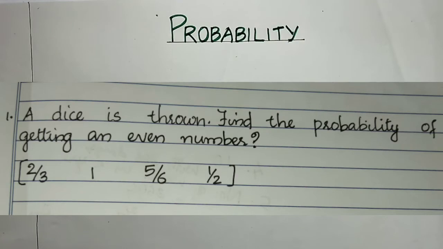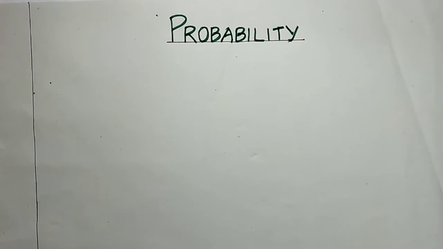So the first question, a dice is thrown. Find the probability of getting an even number. For a dice, we are having 6 faces, right? So 1, 2, 3, 4, 5 and 6. So 6 faces are there. Then we have to find out the probability of getting an even number.